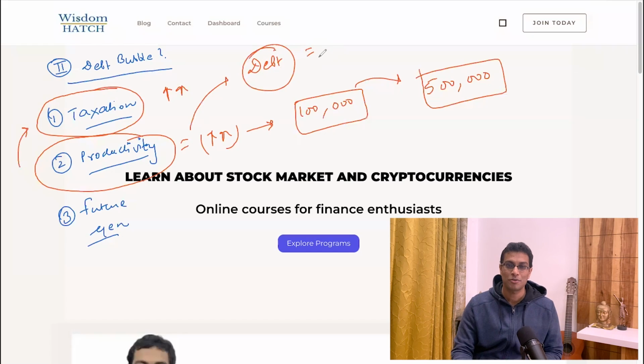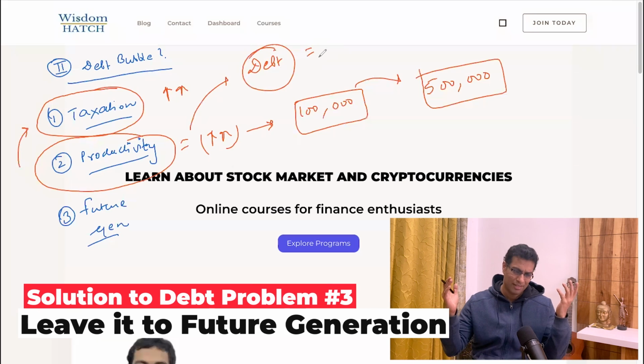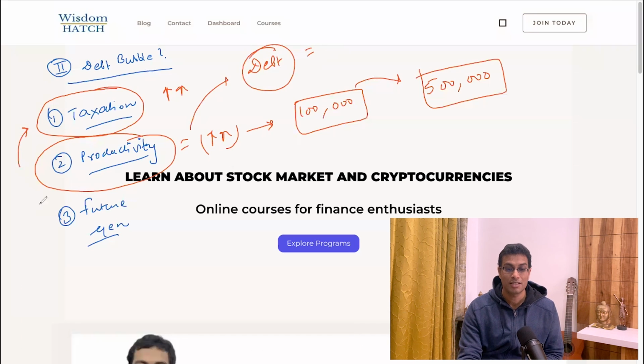Third and the easiest option is that, you know what, let's just print, let's go mad, print everything and let the future generations deal with it. So this is what is happening right now, and this continues to happen. Every time you hear Joe Biden saying that we have raised the debt ceiling, it simply means that, future generations, this problem is yours. Now go and figure out a solution. So these are three ways in which the world is currently dealing or not dealing with this problem, and these are the tools that it is using.